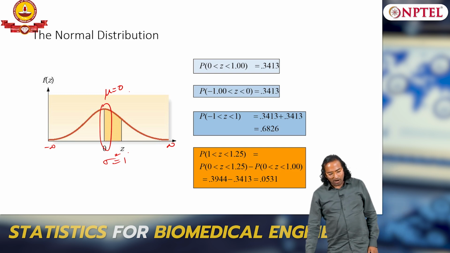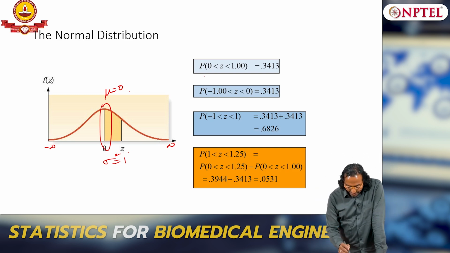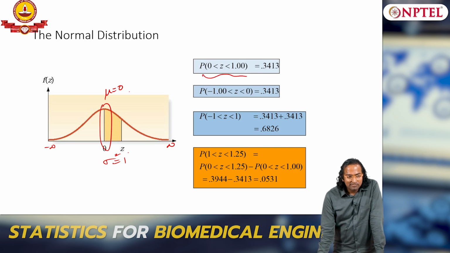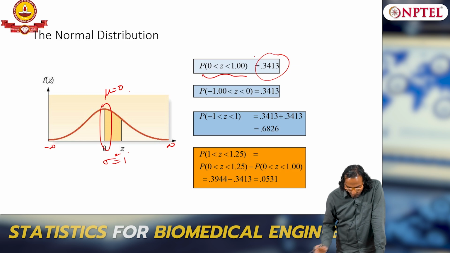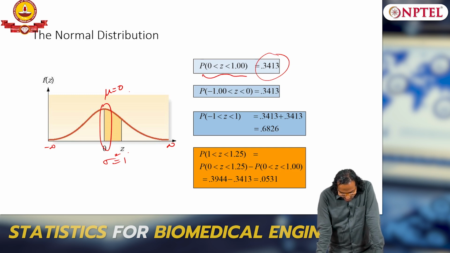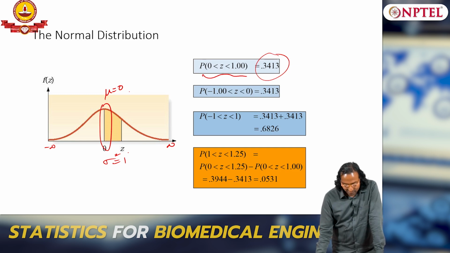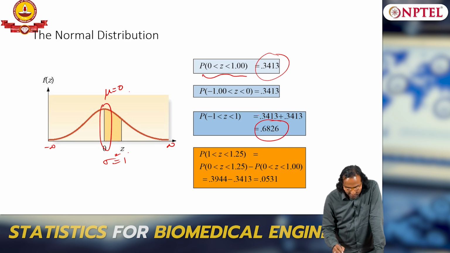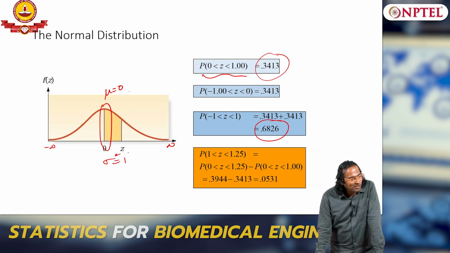And what is the probability of x lying within 1 sigma? 34.13%. What is the probability of x lying within 2 sigma? Add this, 68.26. Now you can think of what is 3 sigma, add one more to it here, that is all.